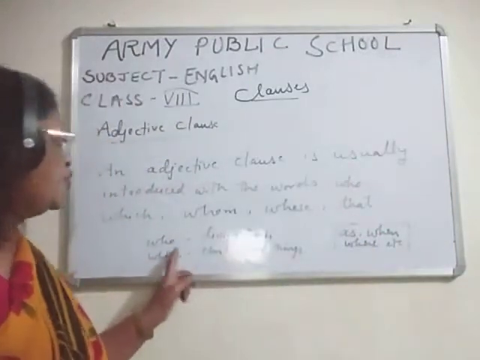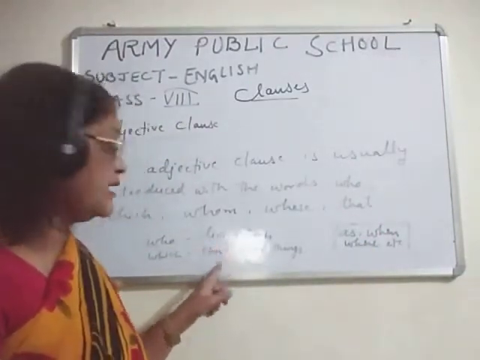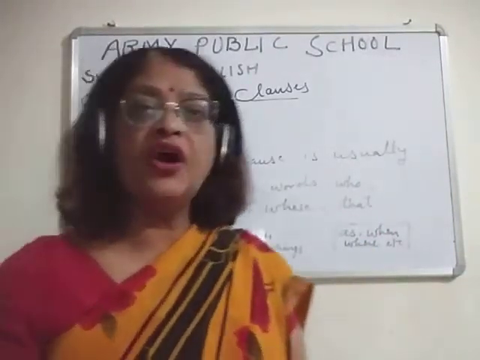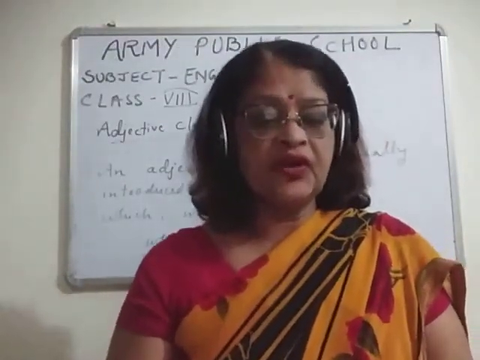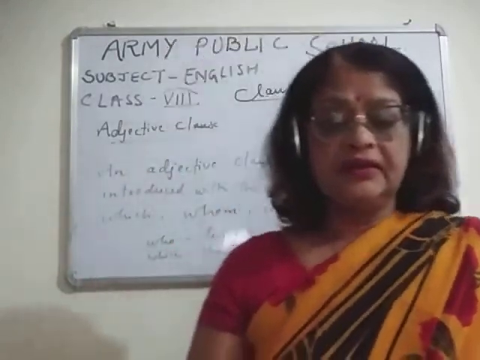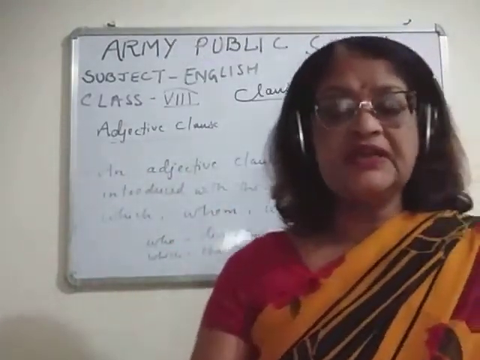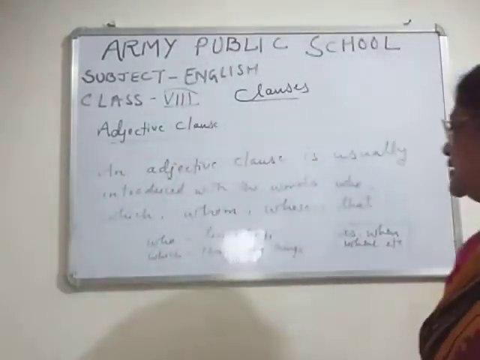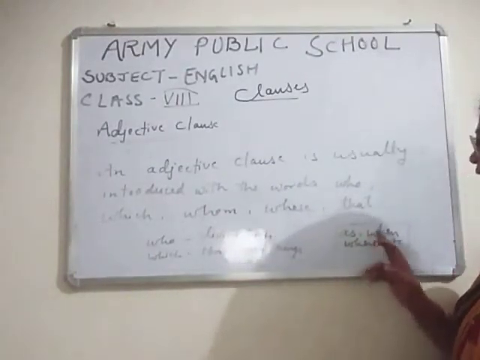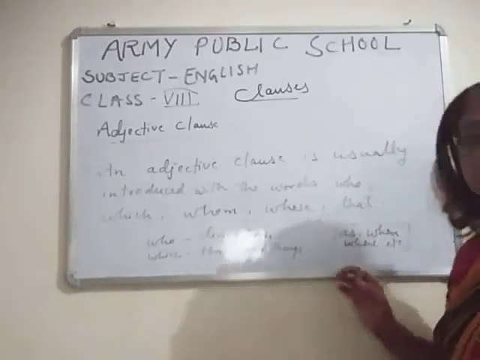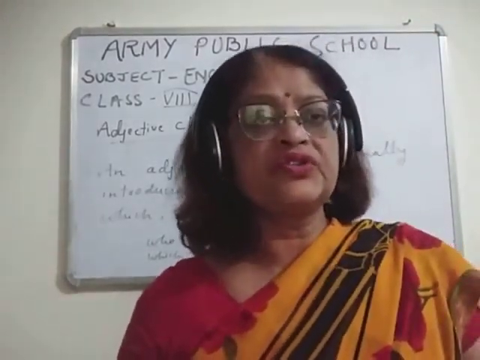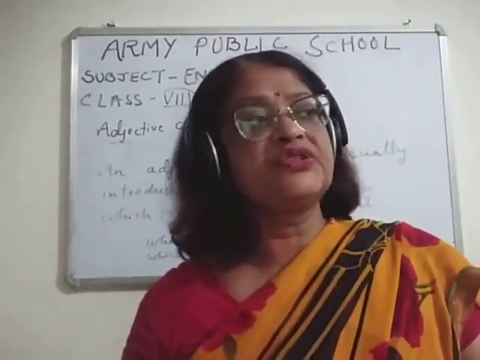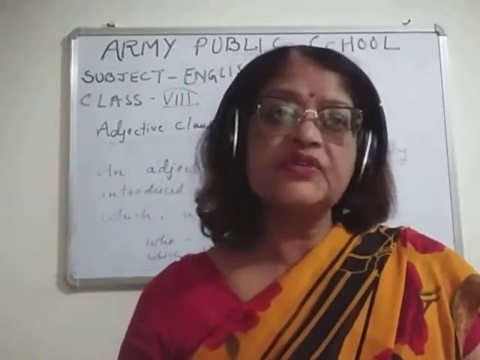And children, who is for living things and which is for non-living things. Sometimes some of the words written here are as, when, where. Sometimes the adjective clause also starts with these words. They also carry these words as subjects.